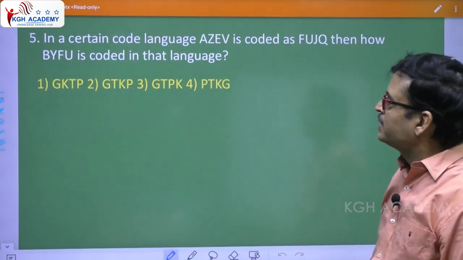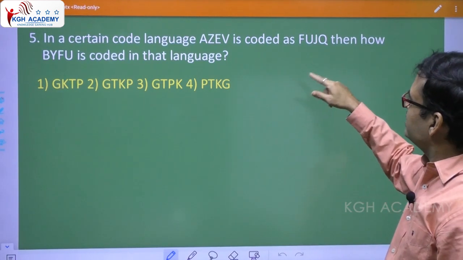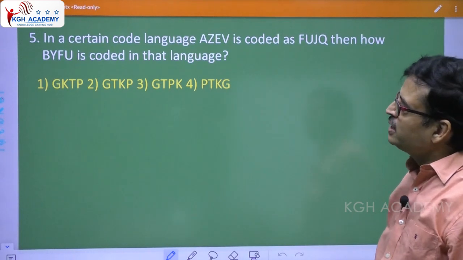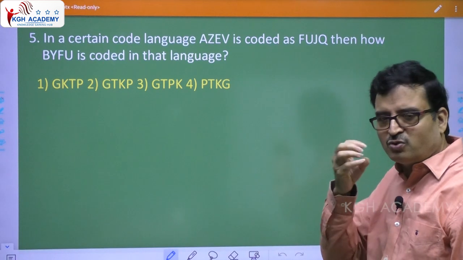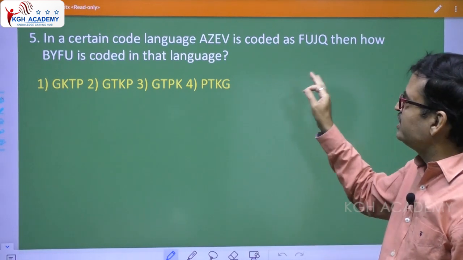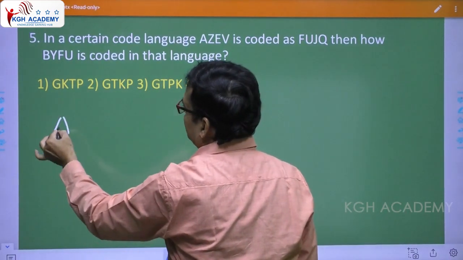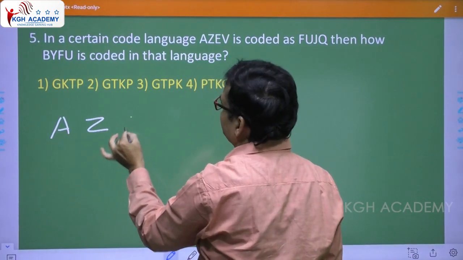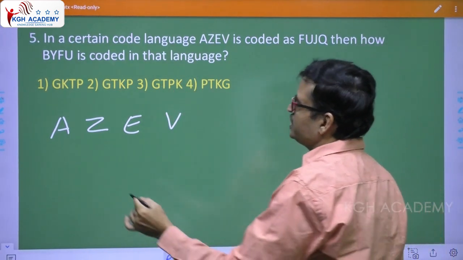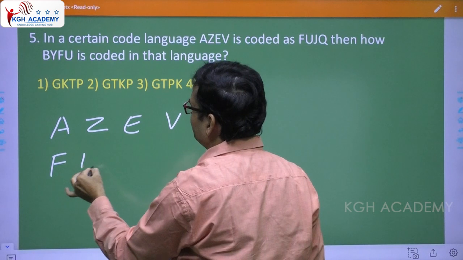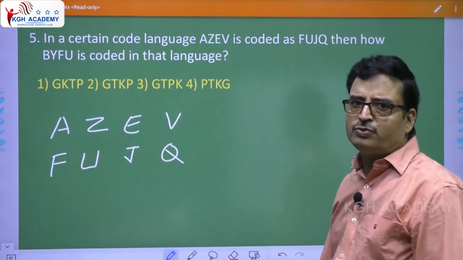Fifth question. In a certain code language, SF is coded as FUJQ. Then how is BIFU coded in that language? See, what are the words they give you? We are in no way bothered about it. We have to just find out the logic, what they have done. AZEV is coded as FUJQ. Okay, let us find out how it has been done.